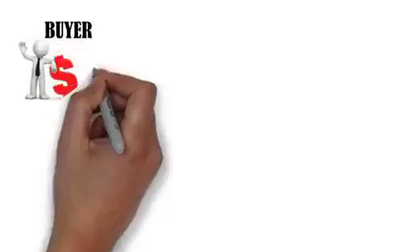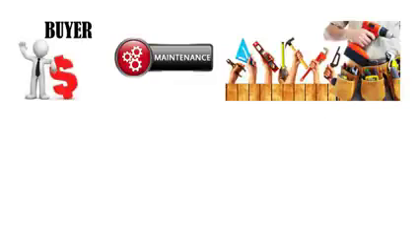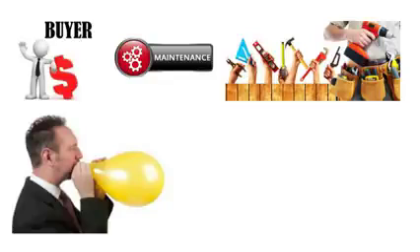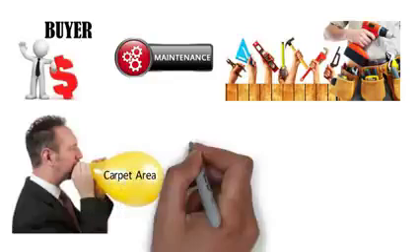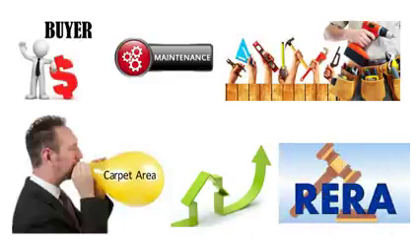But the pain of buyer was not limited to this. The buyer will be paying the maintenance charges for the lifetime on the basis of this built up or super built up area. Earlier, the carpet area on which the builder calculates the price of property was not defined. Every builder or developer had his own method of calculation of carpet area. Before RERA, the builders used to inflate carpet area, as a result of which the cost of property would also shoot up. However, now the method of calculation of carpet area has been clearly defined by RERA, and therefore developers would not be able to manipulate the calculation of carpet area in order to increase the prices.